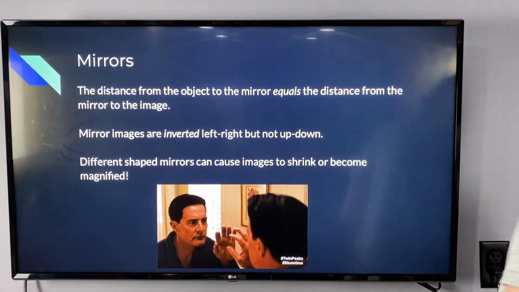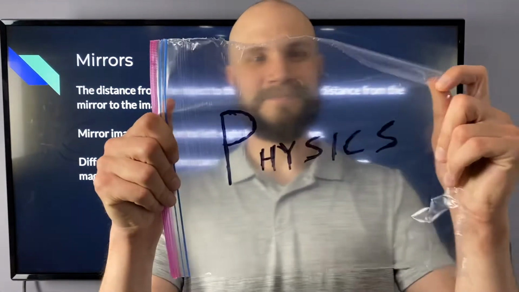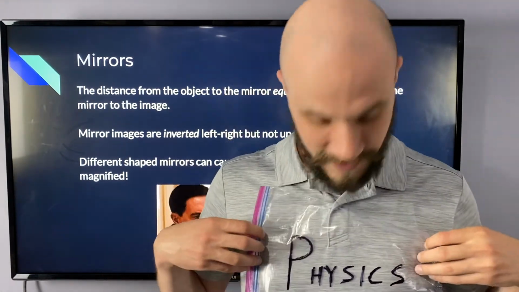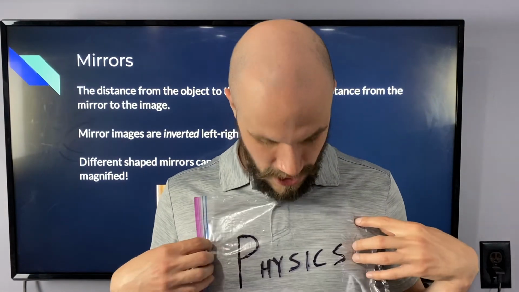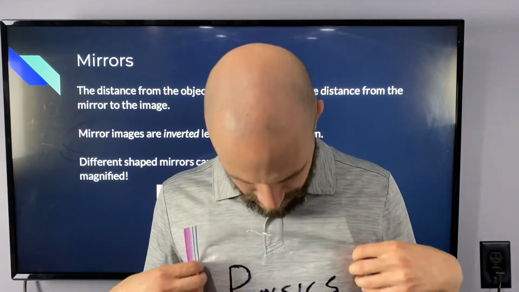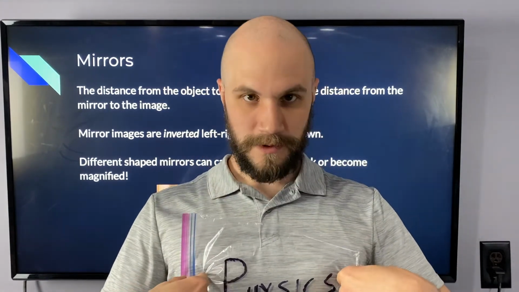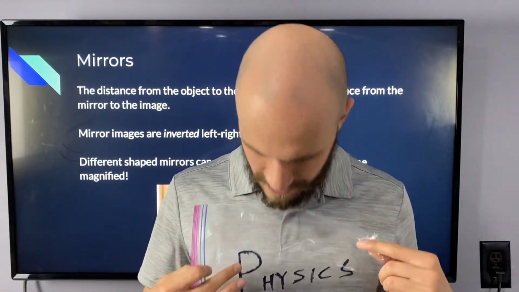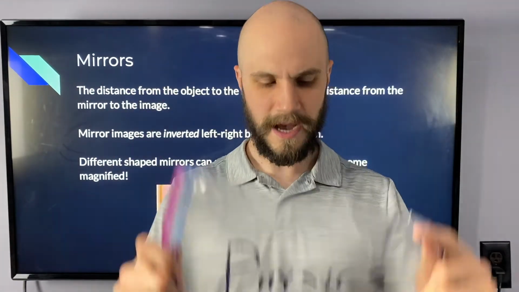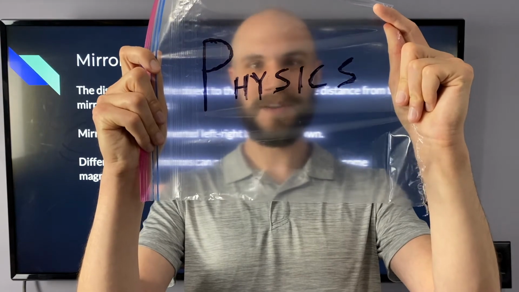All right, so I made this thing. This is a Ziploc bag that I wrote physics on. Now, if I was wearing the shirt, I would want to wear it like this, so it says physics, and you see physics. But if I looked into the mirror, I wouldn't see physics. It would look backwards to me. Now, the thing is, the light that I'm actually sending out is not this, but it's me looking through it. If I took the image and put it up to my eyes, you see physics, but I don't see physics anymore. It looks backwards to me.